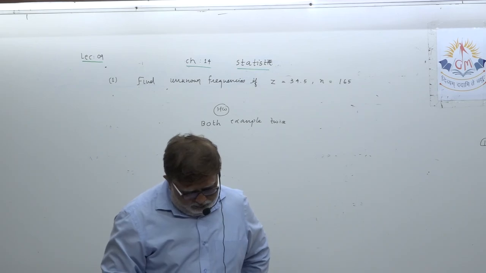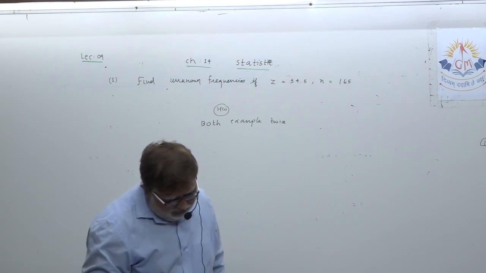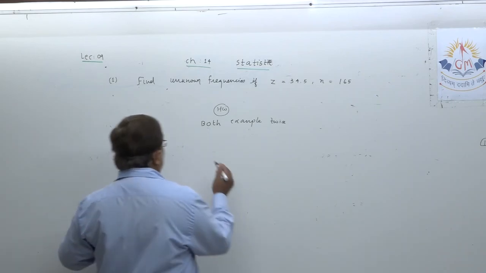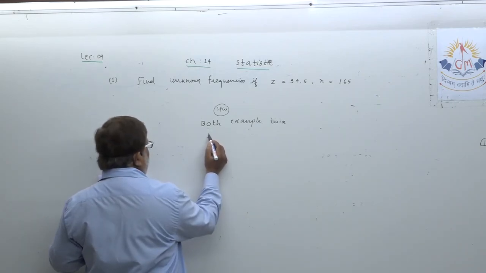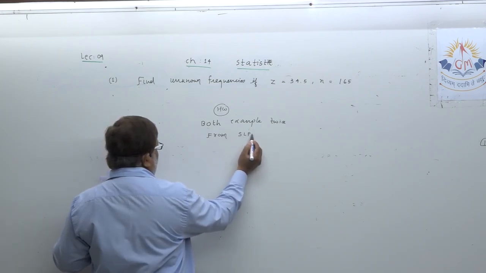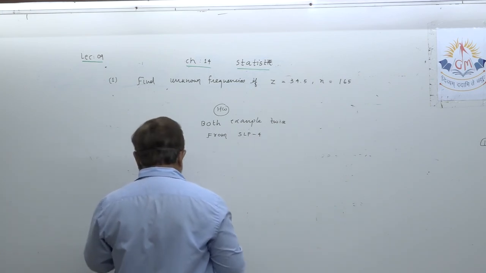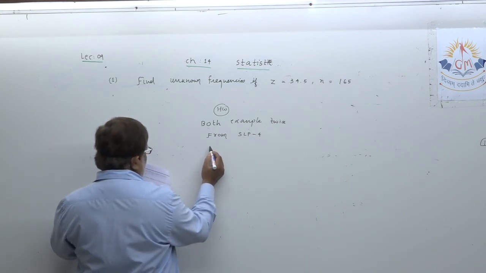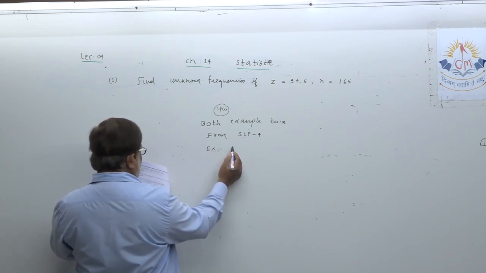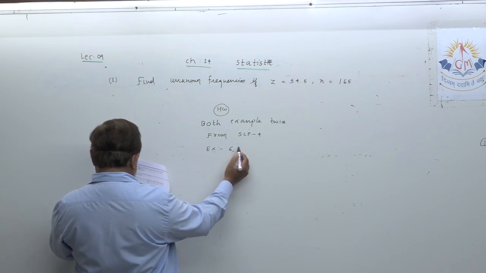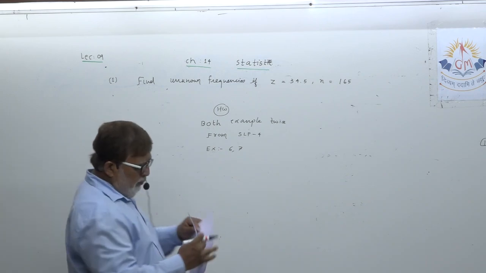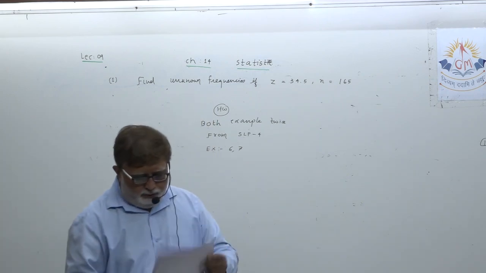That is one homework, and another homework is from SLP 4, from material, self-learning practice 4. Two examples you will do in today's homework: example number 6 as well as example number 7. Okay, these two examples you have to solve.